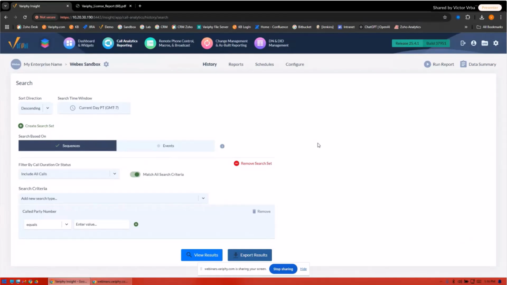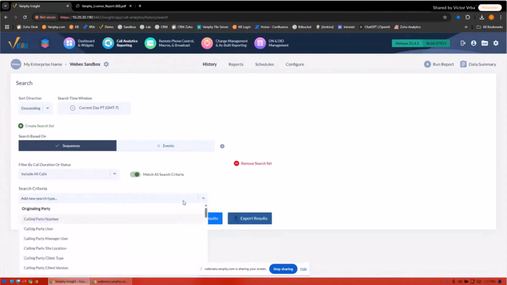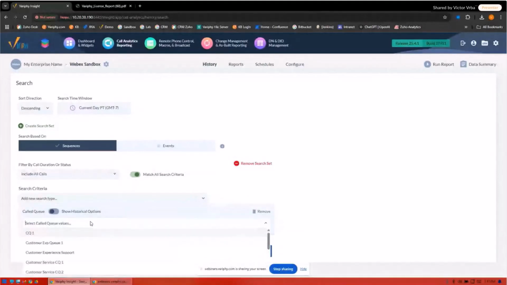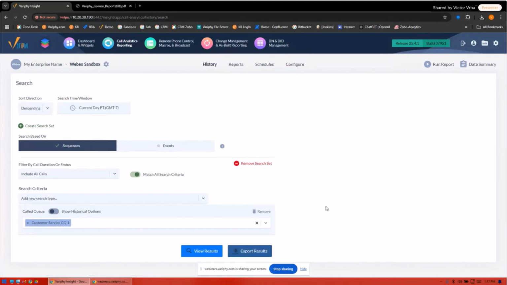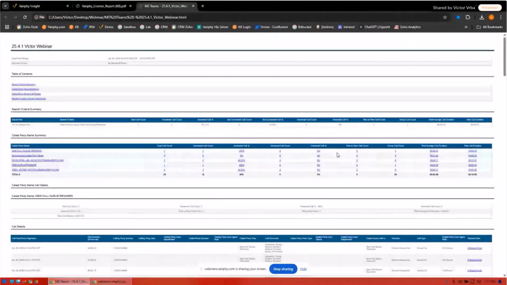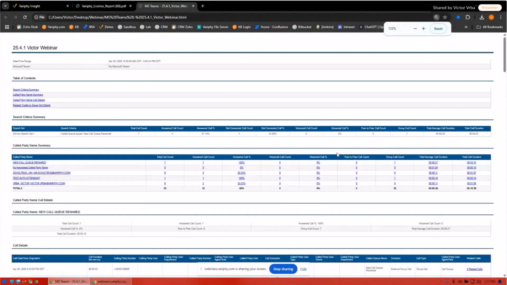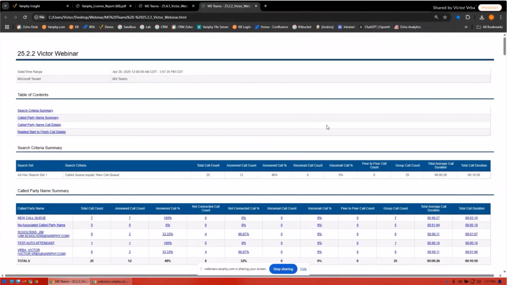So what we've done is we've recognized, based on feedback from our customers, and what we've done with some of our other platforms, is we give people the ability to now singularly identify calls into call queues. So let's say, for example, I'm running a call into my call queue, and I'm going to bring up a sample report just in the interest of time. I'm going to show you a difference here between version 25.2 and version 25.4.